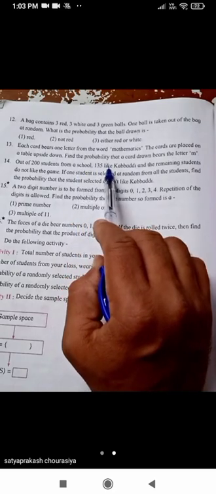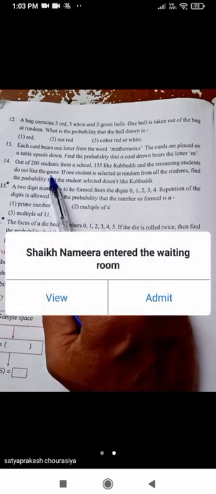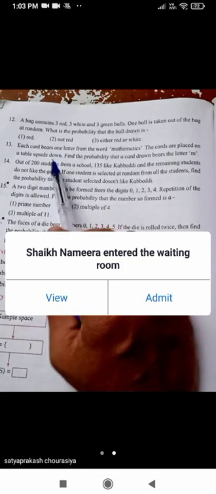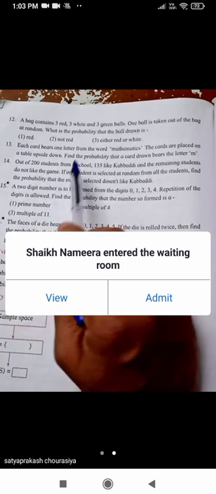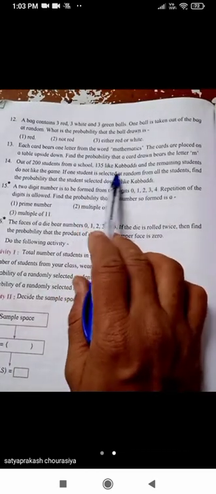135 like kabaddi and the remaining students do not like the game. This question is already explained to you. Yes, out of the 200 students, 135 like kabaddi, the remaining students do not like the game.